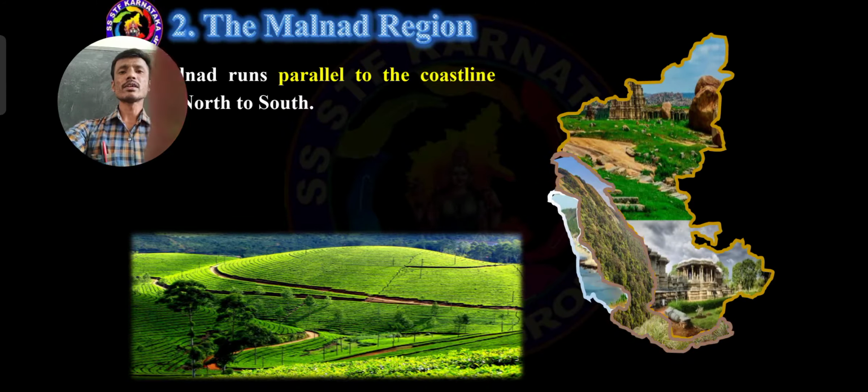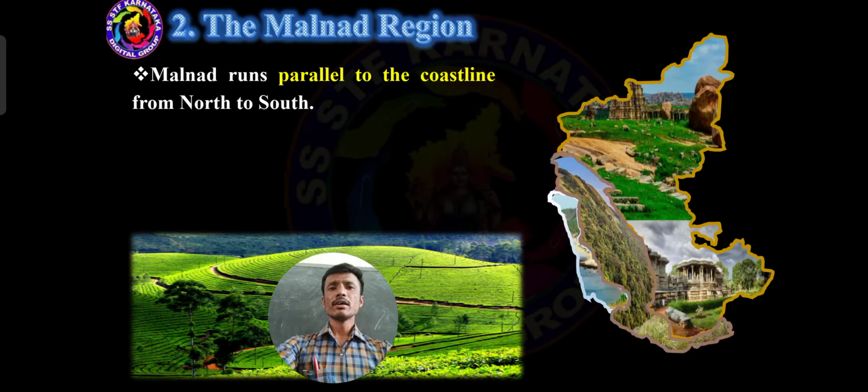Dear students, in this Malnad region, Malnad runs parallel to the coastal line from north to south. Parallel means the same distance, equal distance, from north to south. Got it? It is not too wide and not too small.